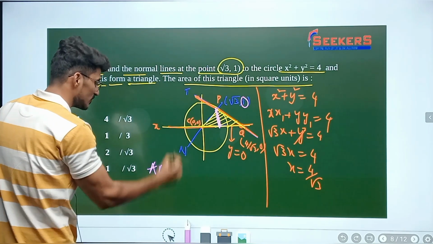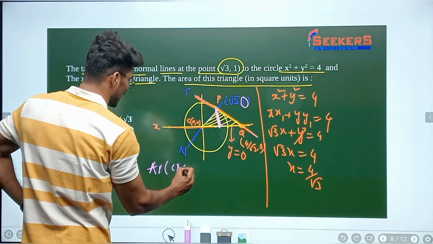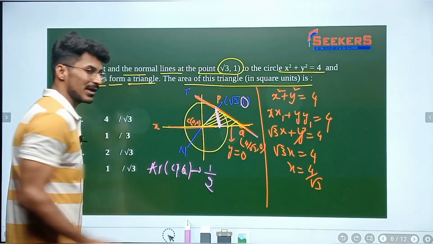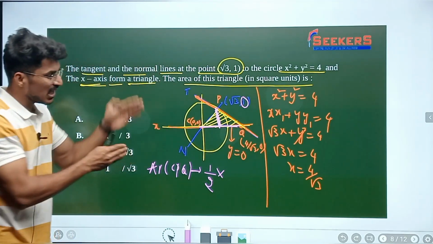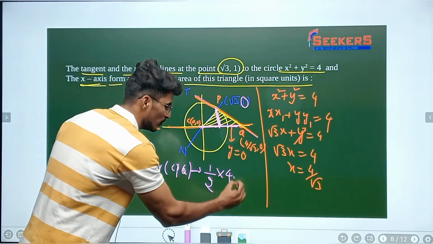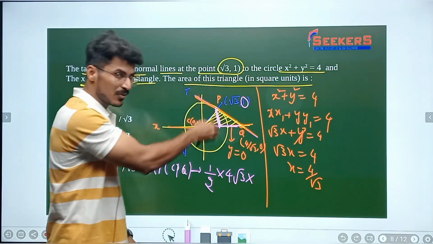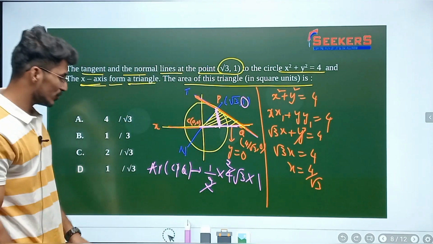So as I know, the area of the triangle, whichever triangle it is, you can say CPQ triangle or name it any way. What is the formula for the area of the triangle? Half into base. What is the base here? The distance between C and Q is the base. And as I told, the height of the triangle is the y coordinate of the point P, which is 1.